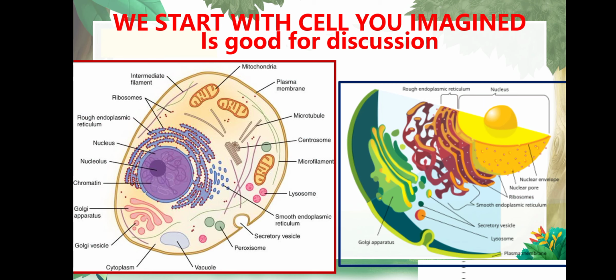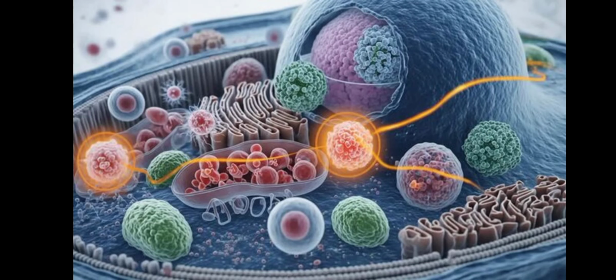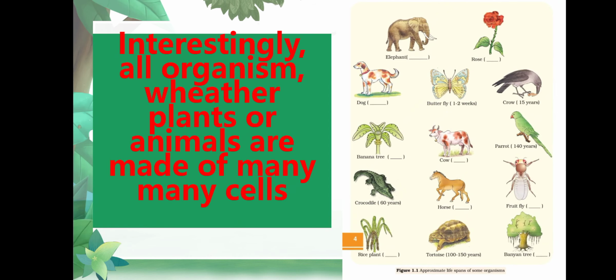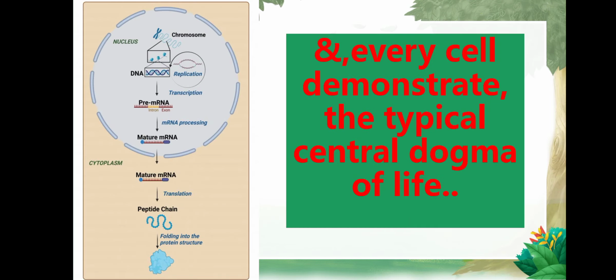So, let's begin. Whenever we talk about a cell, your cell image is something like this. If we complicate it a bit and make it visually beautiful, the cell will look like this. Interestingly, all organisms, whether plant or animal, are made up of many cells, and every cell demonstrates the central dogma of life.